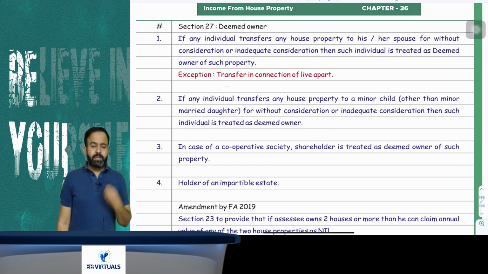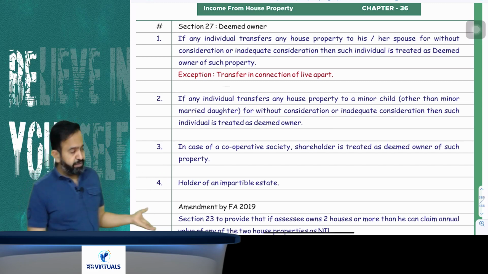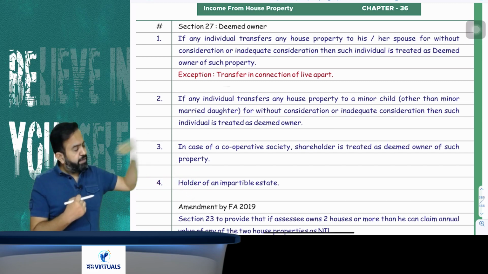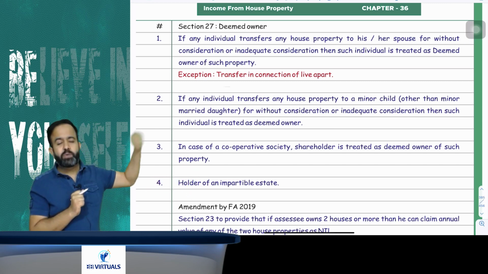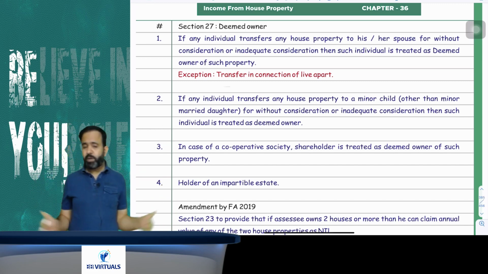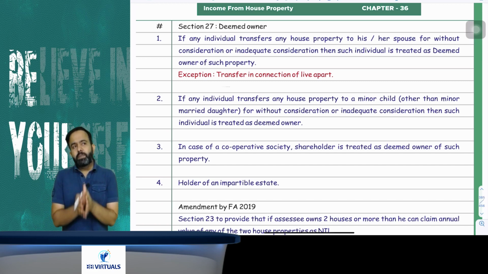Suppose I can take one example. One house property is transferred to my wife, then my wife will be treated as the registered owner and I will be treated as the deemed owner, if that house property was transferred without consideration or for inadequate consideration. You got my point or not? Yes. Now guys, there is one exception.